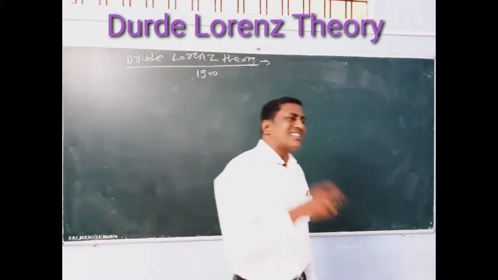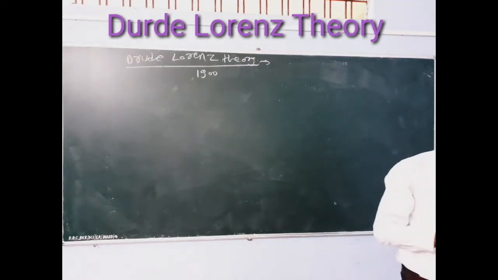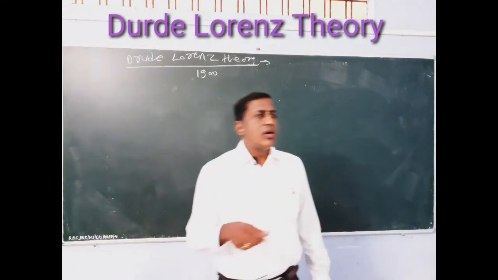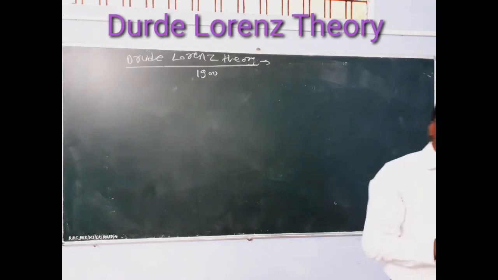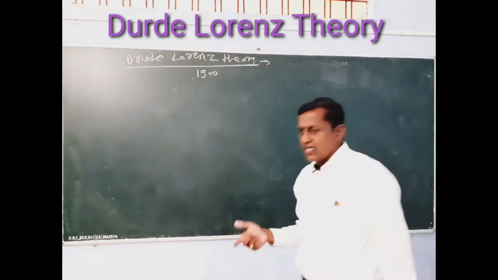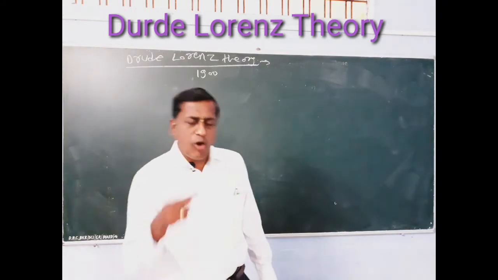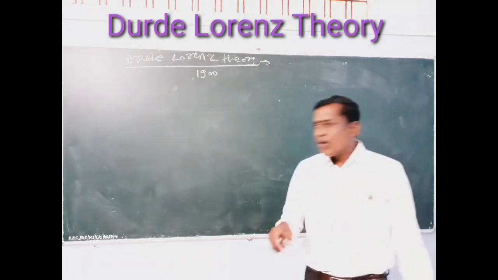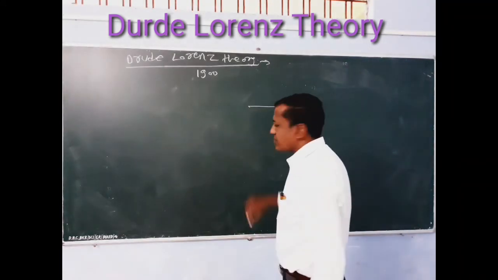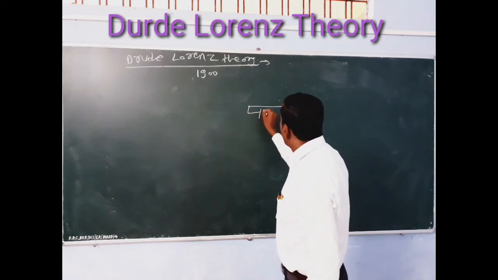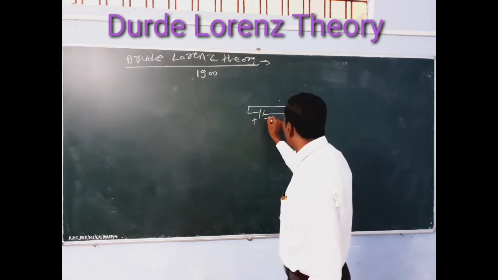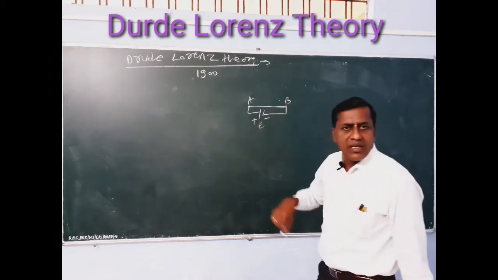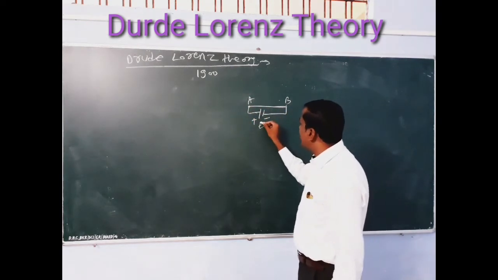When we apply an external electric field on this metal, electrons move in the direction of the external electric field and constitute a current. Means we obtain current when we apply the external electric field to the metal wire. For example, this is a wire. This is the source of electric field E. A to B is the metal wire, and to this wire we apply the electric field E.